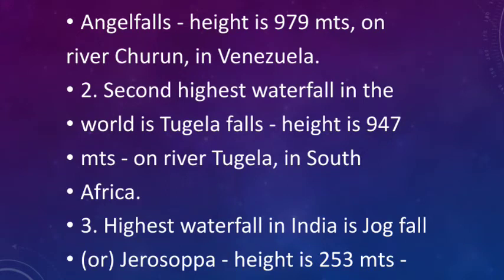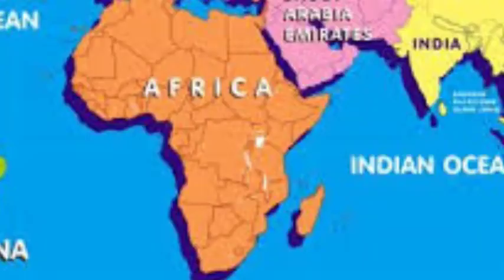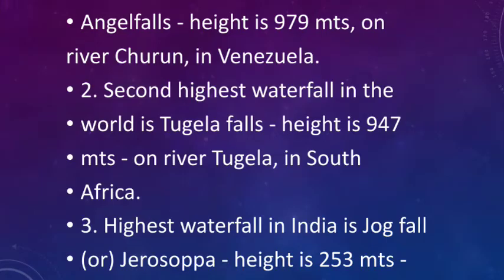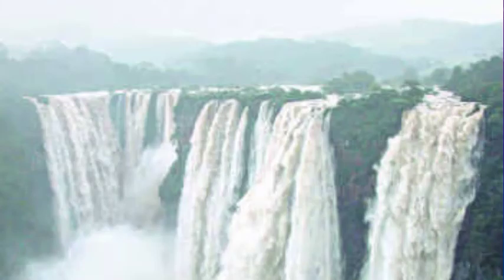What is the second highest waterfall in the world? It is Tugela Falls. Where is it? It is in South Africa. What is the height of that? 947 meters. So do you know what is the highest waterfall in India? Which one is it? Jog Falls. Jog Falls in India. Very famous.